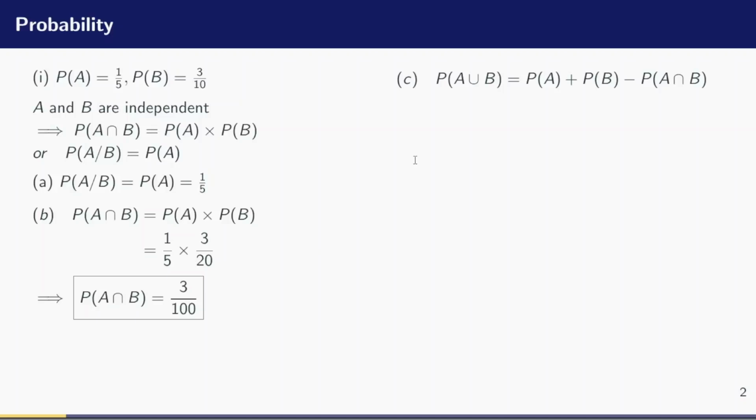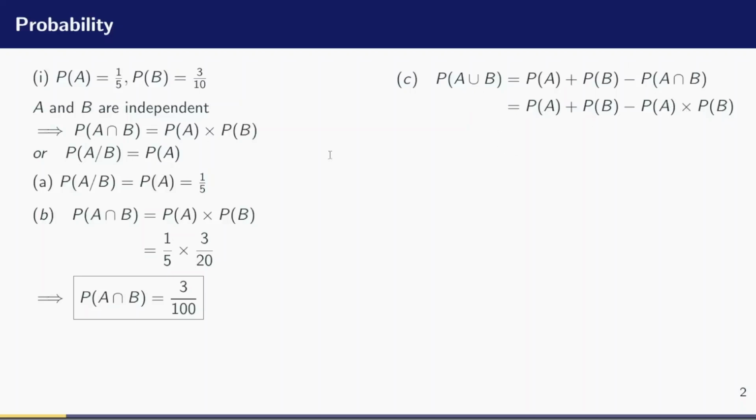The C part of the question is that let's find the probability of A union B, or A or B. We know that probability of A or B is equal to the probability of A plus the probability of B minus the probability of A intersection B. I just have to substitute in the value, but then I have to understand that the two events are independent, so I can multiply out this probability. So the probability of A plus B minus the probability of A times the probability of B will be equal to the probability of A union B, because the events are independent and I'm allowed to multiply out their probabilities.